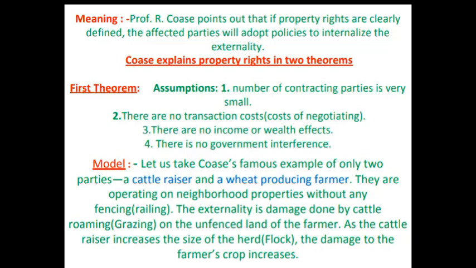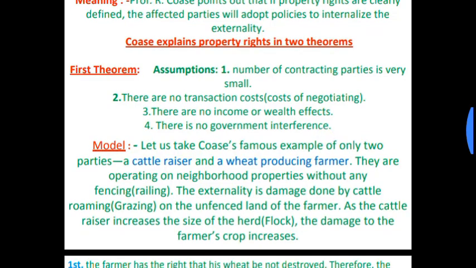So externalities can be internalized. The externality may be positive or negative. In the negative case, the affected parties internalize it. Here Coase explains property rights in two theorems, and we will discuss these two theorems.